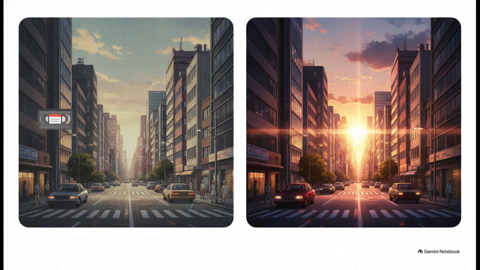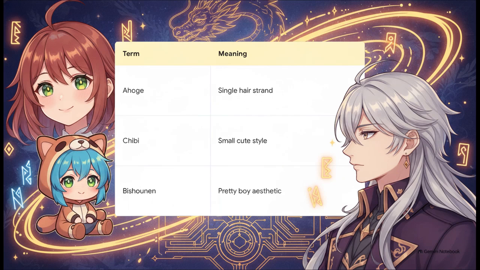Referencing a specific studio is the ultimate hack for consistent world building. For example, explicitly asking for Studio Ghibli's soft watercolor warmth ensures your world maintains a distinct, nostalgic feeling scene after scene. Precision is everything here. Using specific anime vocabulary gives you incredible direct control over the AI's output.